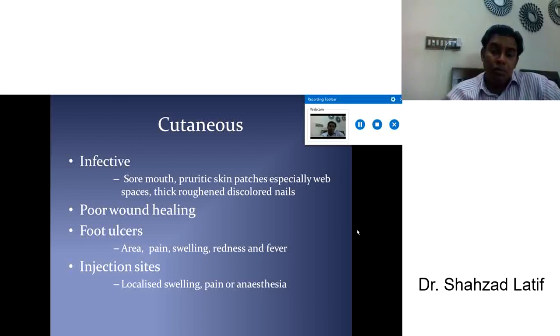Then poor wound healing is again a complication of diabetes. A diabetic patient always has poor blood circulation, and the nerve supply is compromised, which leads to poor wound healing. Foot ulcer is a common complication of diabetes. Always ask, always think, always observe, always check: area, pain, swelling, redness, or any history of fever. So think about foot ulcer in the patient.